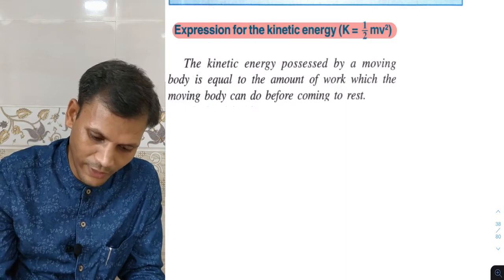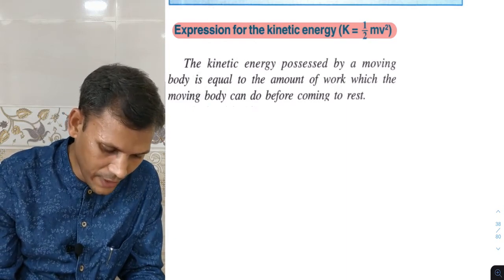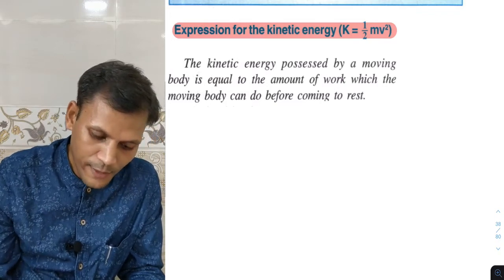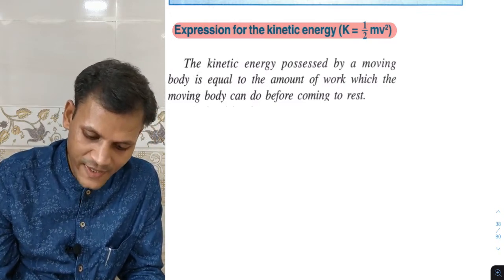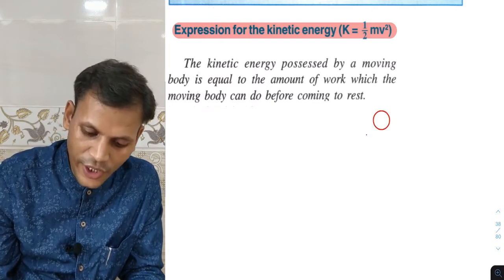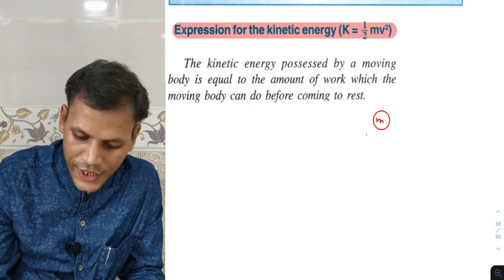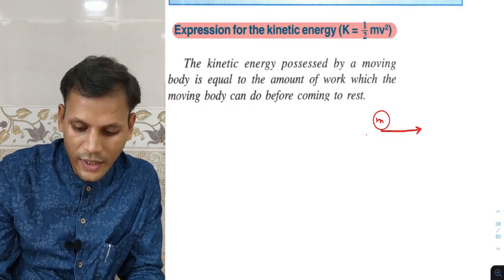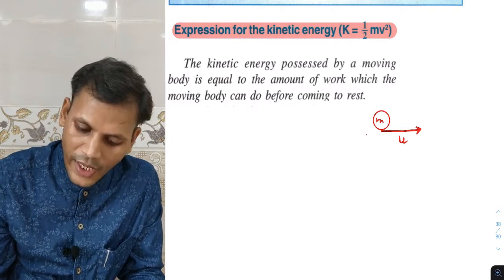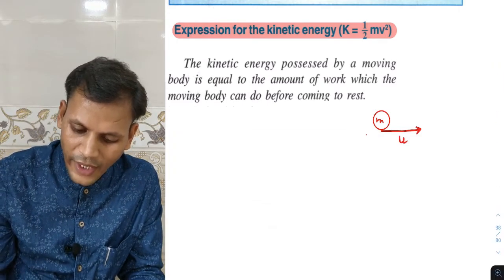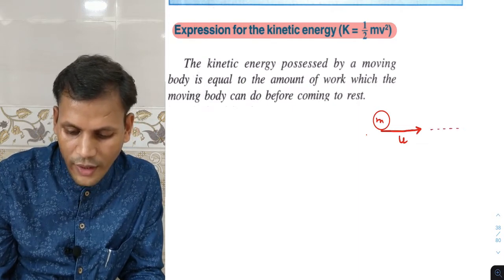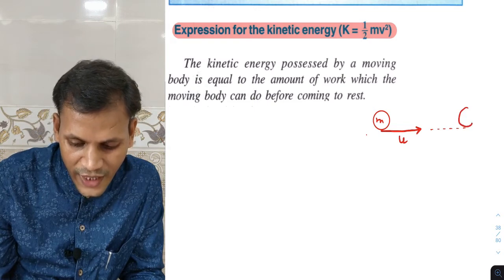So I will explain it by one example. Suppose there is a body of mass m, moving with an initial velocity, I will take it as u, or v we can say, and it moves and comes over here and finally comes to rest.